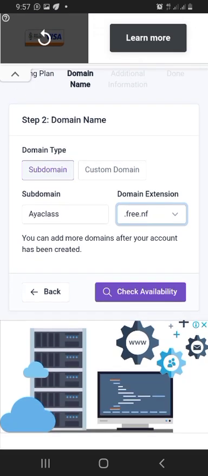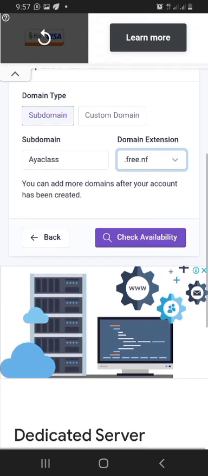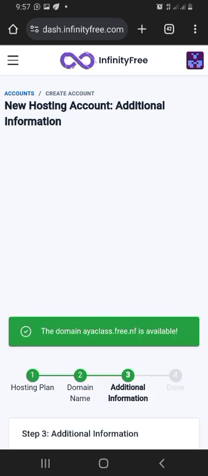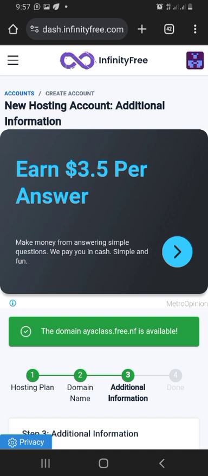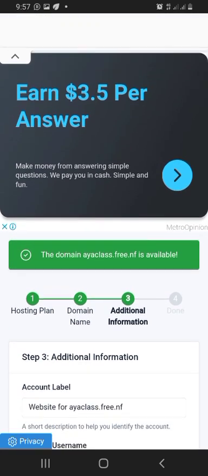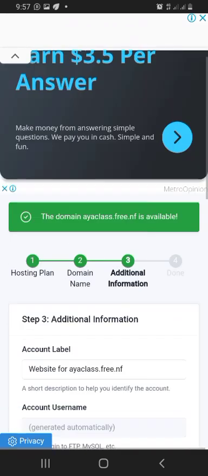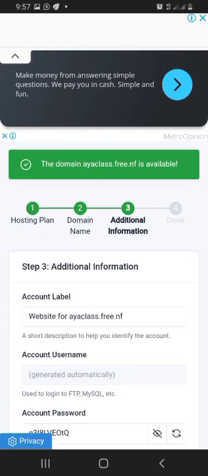And then what I'm going to do is check availability to know if somebody has taken the name that I want. As I said earlier, as far as the internet space is concerned, no two persons can have the same domain name. Facebook has its name, nobody else can have it, and it applies to every one. You can't go to Bluehost to buy it, because it's not Bluehost that gives all these persons all those things.